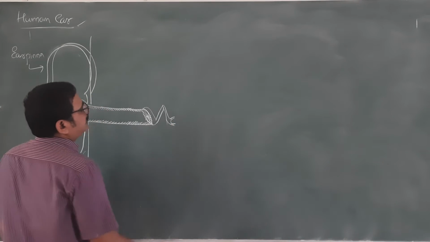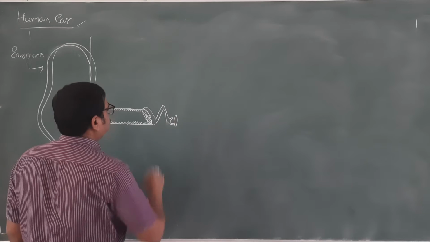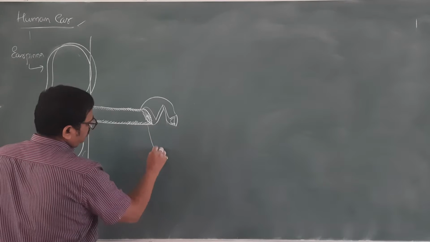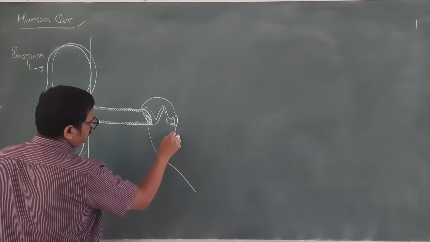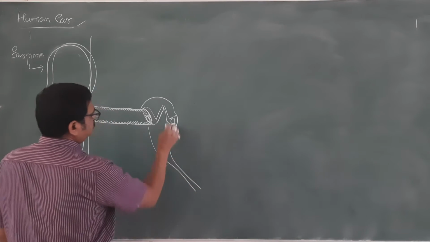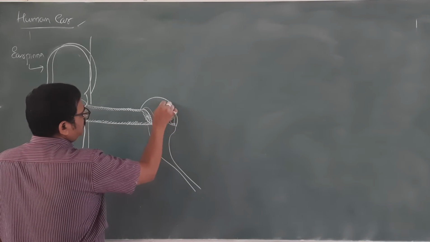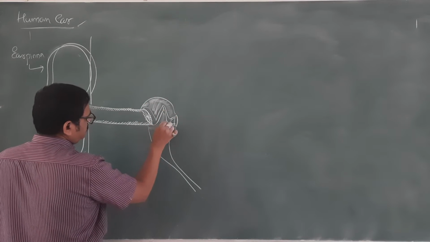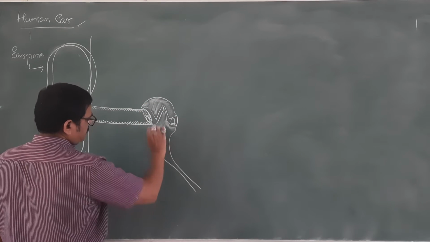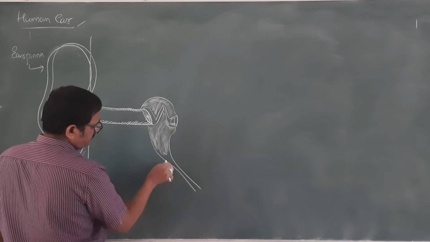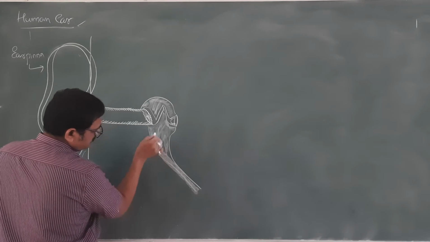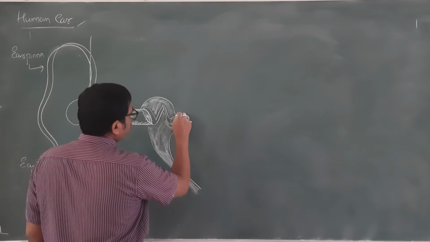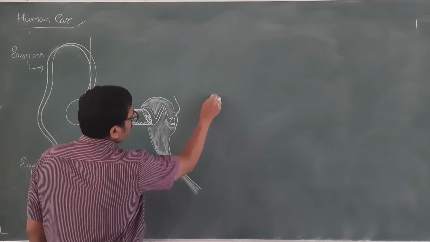Now we find here the eustachian canal. This is the eustachian canal that we are observing. Now we find a structure like this.